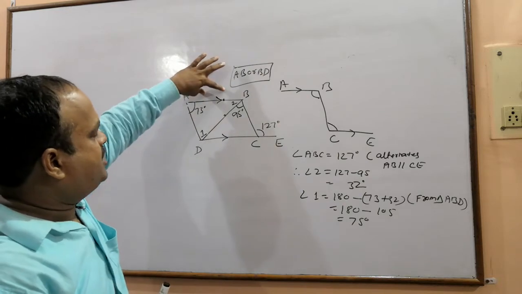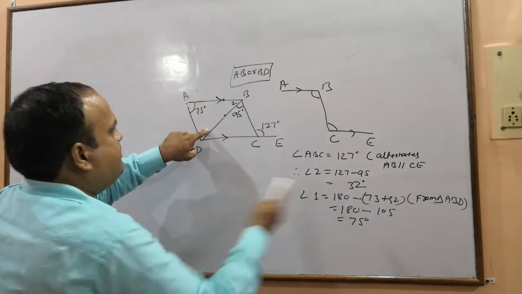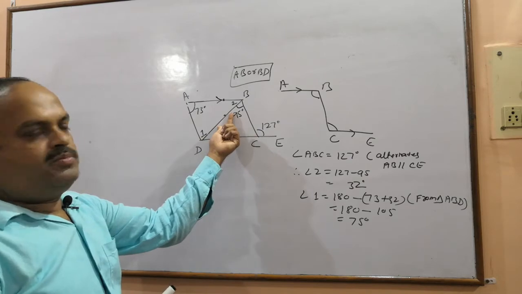So we are asked AB or BD. The angle opposite to AB is angle 1, which is 75. The angle opposite to BD is 73.